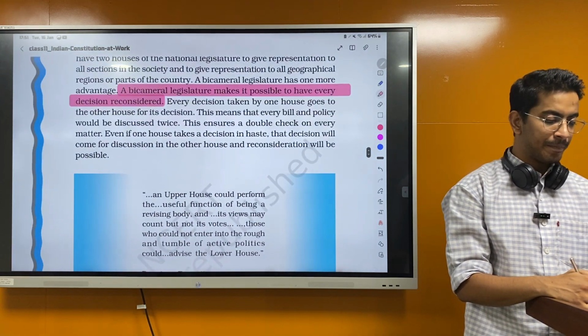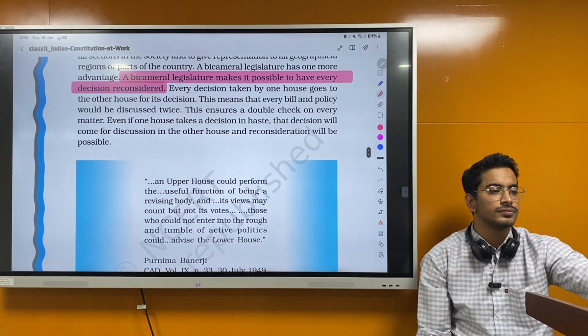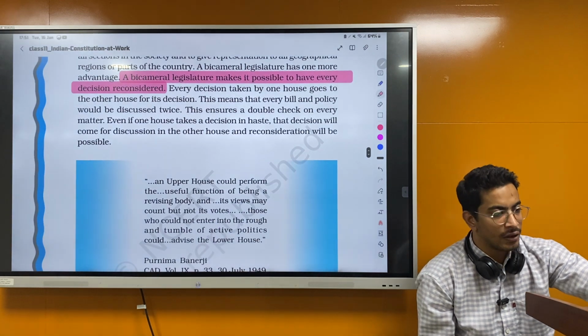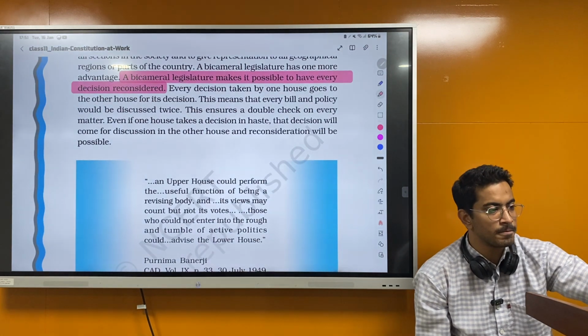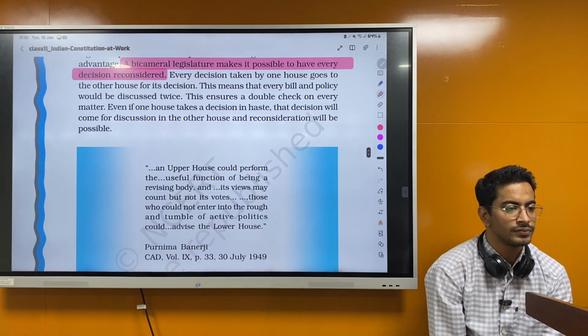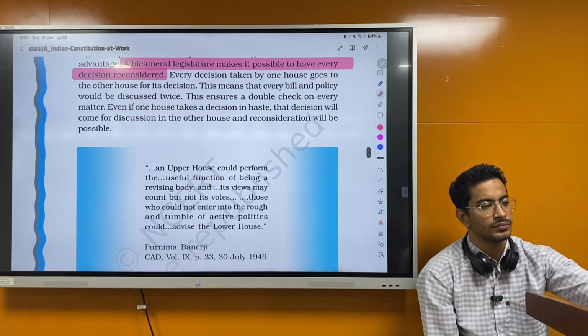Every decision taken by one house goes to the other house for its decision. This means that every bill and policy could be discussed twice. This ensures a double check on every matter. Even if one house takes a decision in haste, the decision will come for a discussion in the other house and reconsideration will be possible.